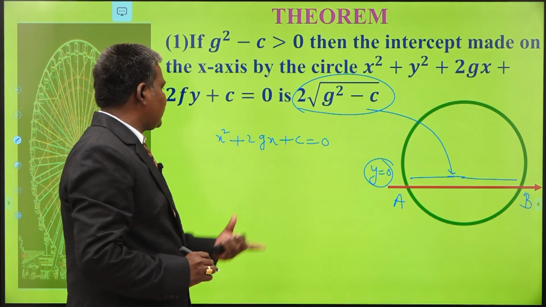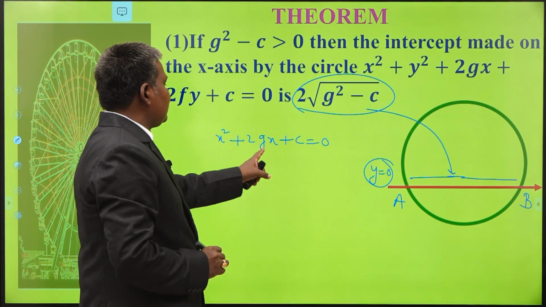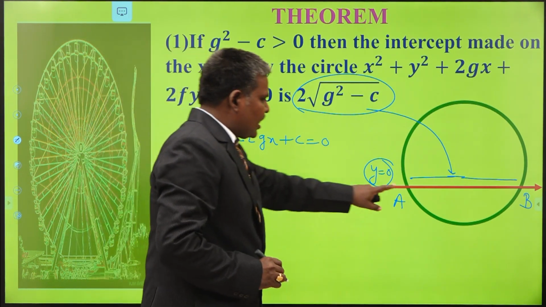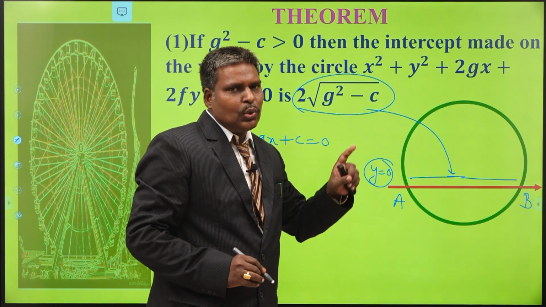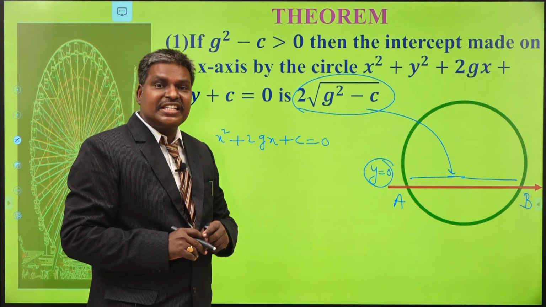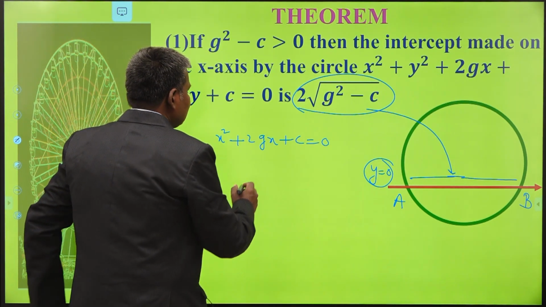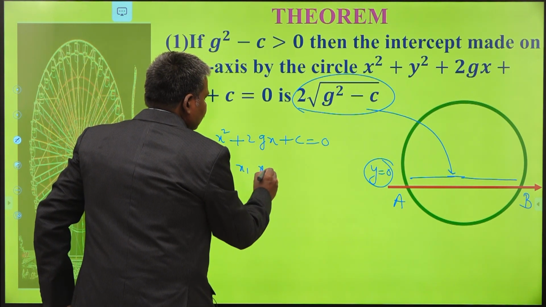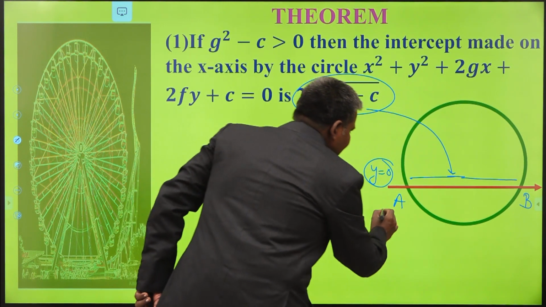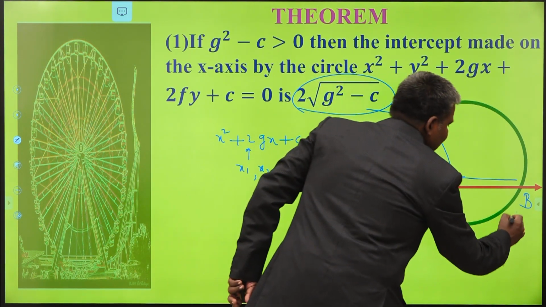100% of the students know this is a quadratic equation. From 8th class itself you can see this type of equation. Am I correct or not? x square plus 2gx plus c equals 0 is a quadratic equation. Here the line and circle intersect at 2 real points. I mean, its quadratic equation has 2 real and distinct roots. Say x1 comma x2 are the roots of this quadratic equation. Immediately my coordinates are x1 comma 0 and x2 comma 0.